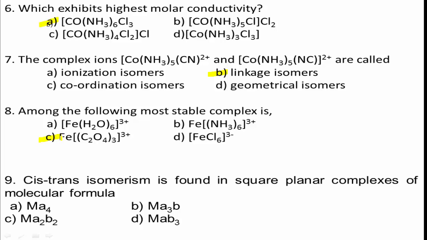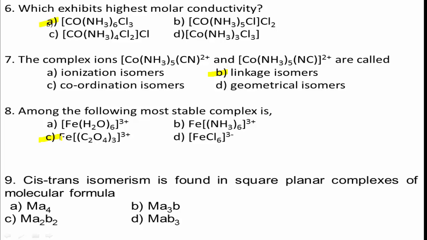Next, question number 9. Cis-trans isomerism is found in square planar complexes of molecular formula: option A, Ma4 type; option B, Ma3b type; option C, Ma2b2 type; option D, Mab3 type.